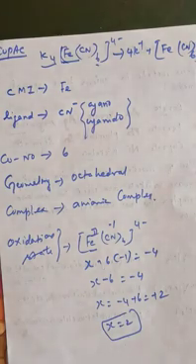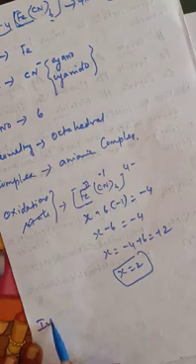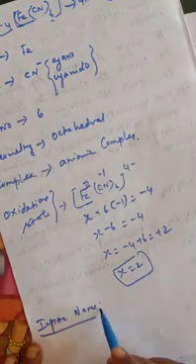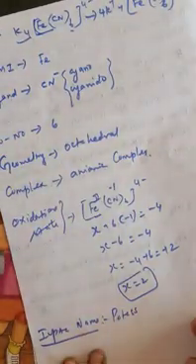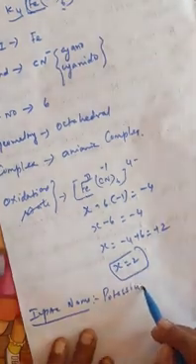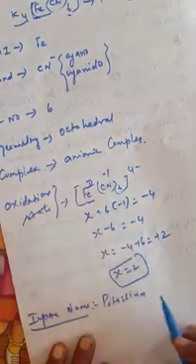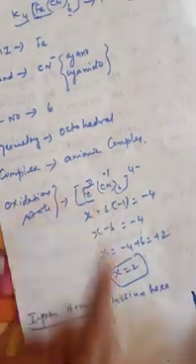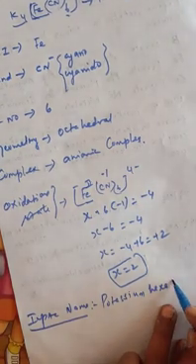So once again, the last one is the name. How do you write the IUPAC name? Before the square bracket, potassium will be there. So we write potassium first, right? And it starts from the coordination number. 6 means hexa. Then cyano. Why am I saying cyano? Because of the negative ligand, so cyanido.